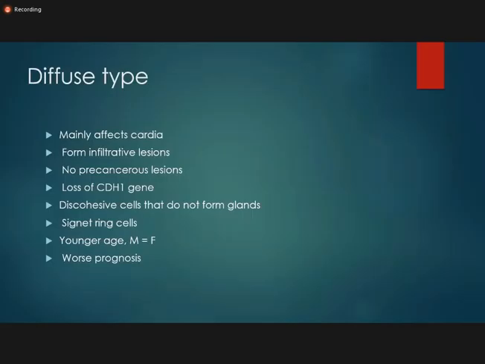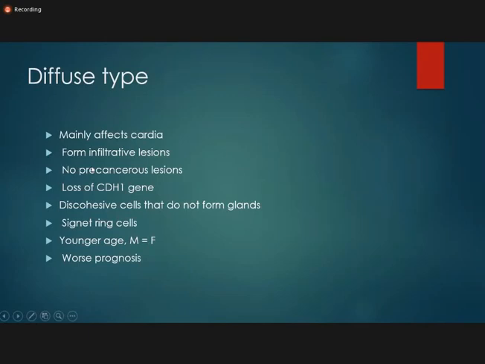And the diffuse type mainly affects the cardia, and they form infiltrative lesions. You don't find particular glands, but the cells are discohesive. Separate cells are present, primitive cells are present in diffuse type, and there is no precancerous lesion.